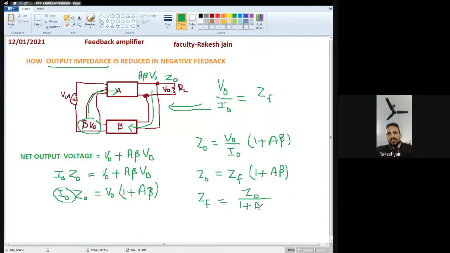Z0 is the output impedance. Now, due to this negative feedback, the output impedance will be divided by the term 1 plus A beta. Whenever any term is divided by a larger term, it decreases. So it is proved that the output impedance decreases due to negative feedback. I hope you understand how the output impedance is reduced in the case of negative feedback. So this derivation is also completed.